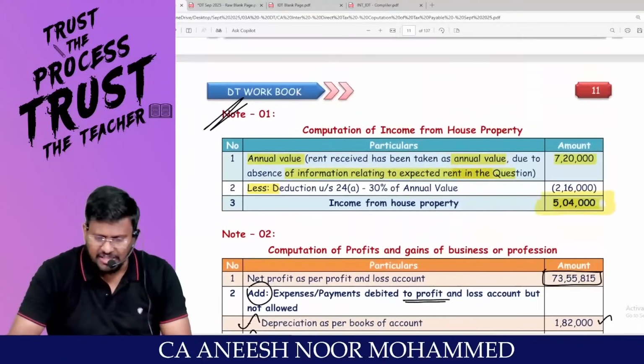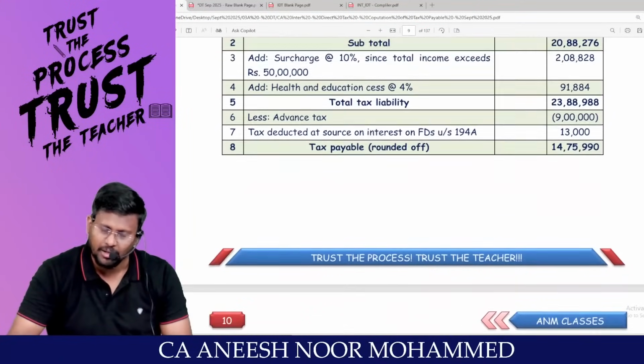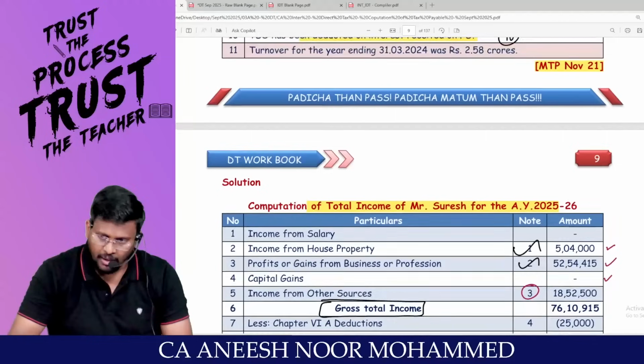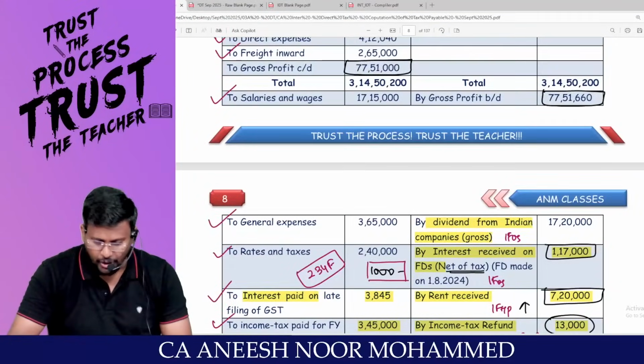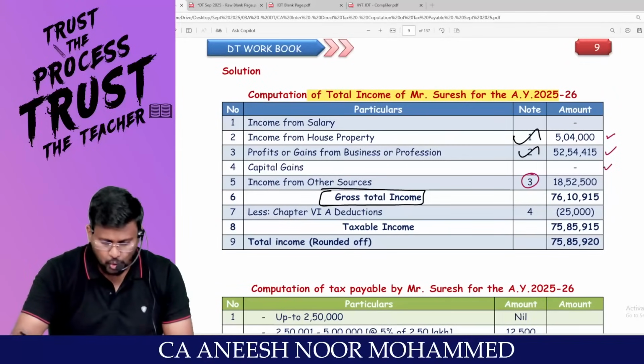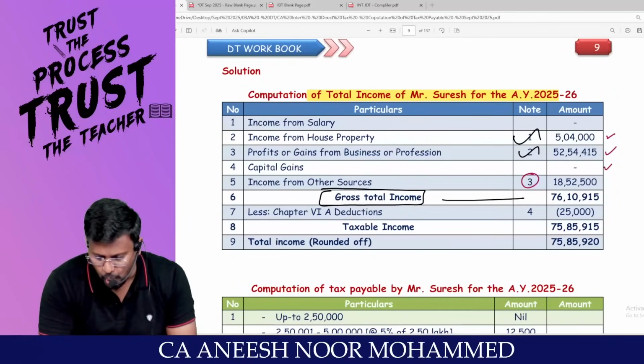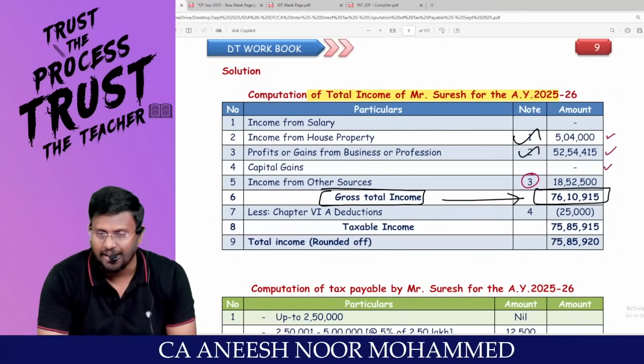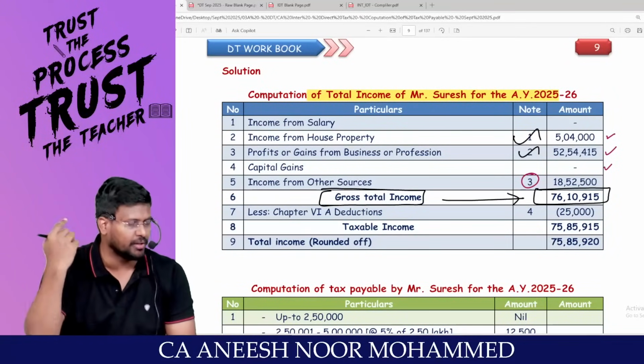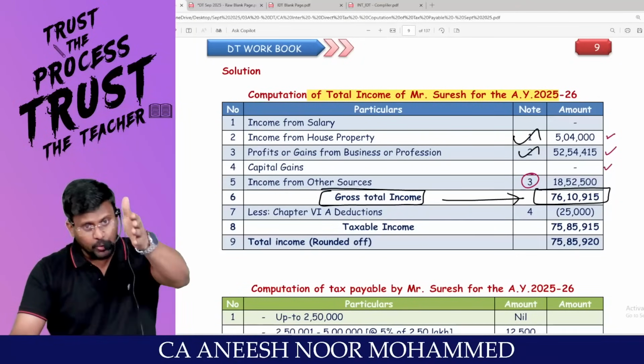So I have finalized the salary, nothing. House property done. PGBP done. Capital gain nothing. IFOS done. So I will be getting gross total income of 76,10,915. Can I proceed?